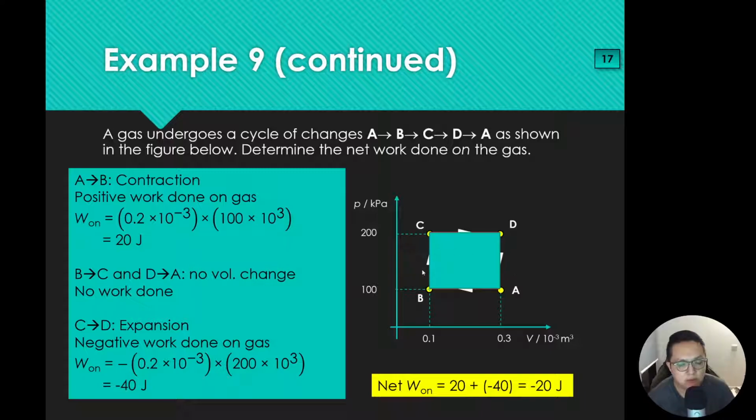So what you can see from here, let's say you have a simple set like this. If you have a clockwise rectangle, your work done on the gas is a negative value. If it's an anti-clockwise rectangle, it is a positive value. So this is one way you can quickly check your answer as well.